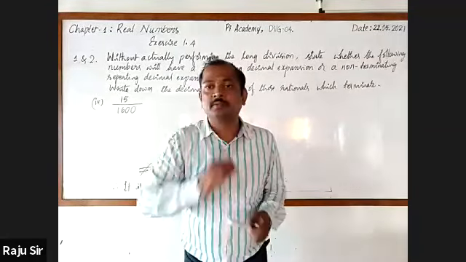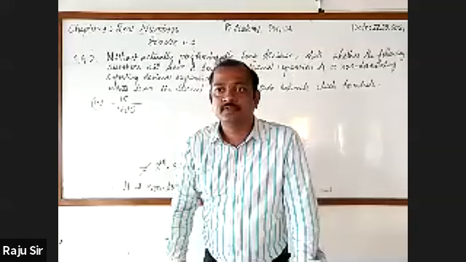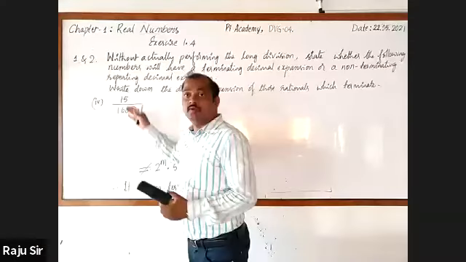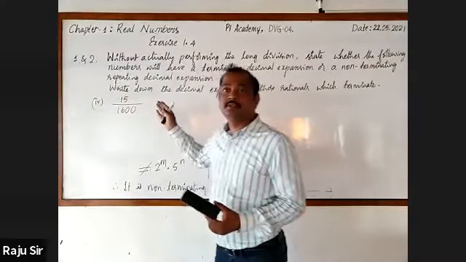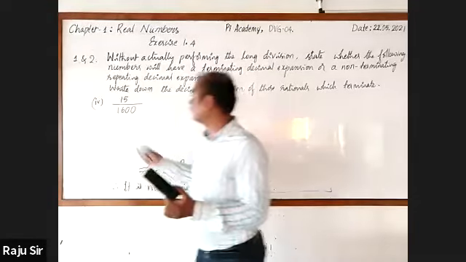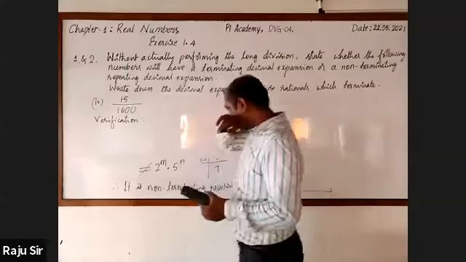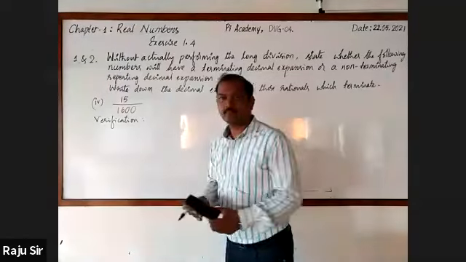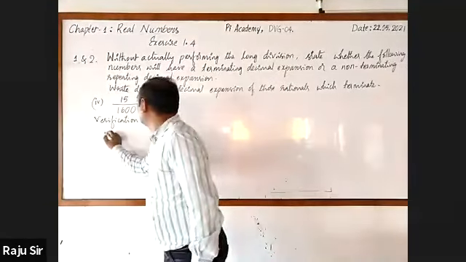3 and 320 are co-primes, sir. Yes, 3 and 320 are co-primes. Now, if they are not co-primes, we have to simplify it first. Right. Verification.